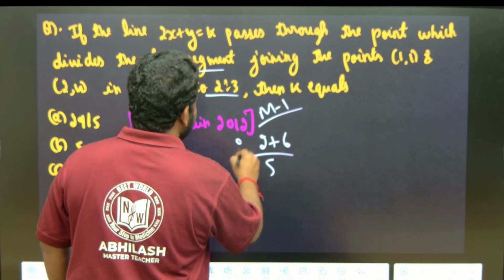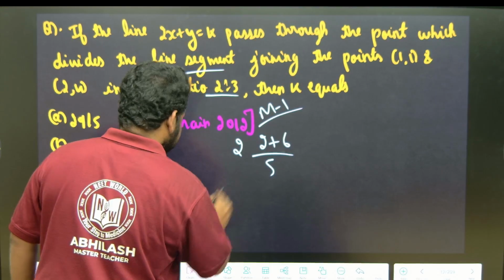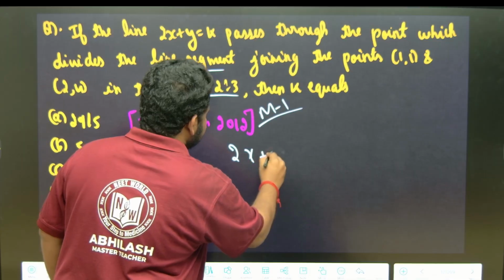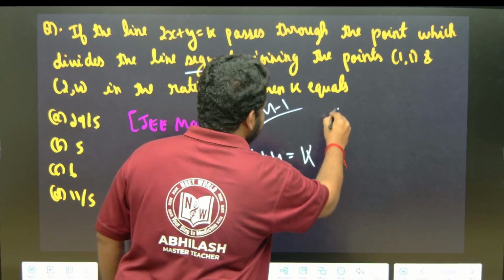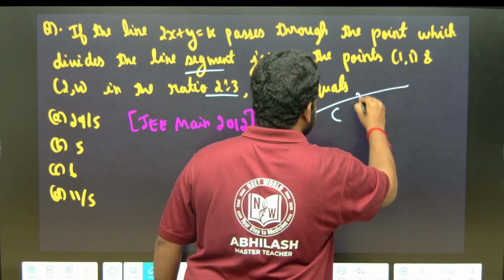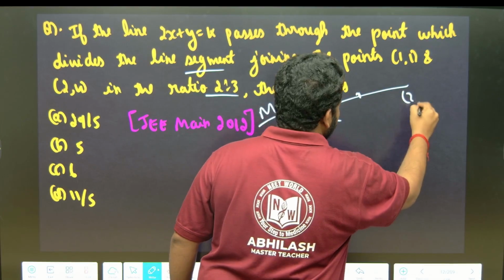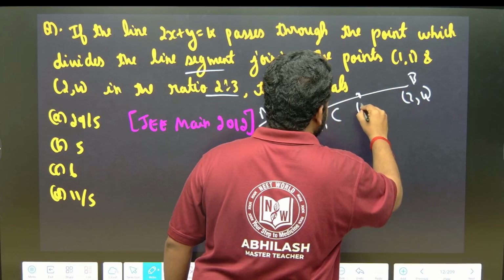So I will put the value into 2x plus y is equal to k. So we have to find that point C. Let us find this point C. A is equal to 1 comma 1 and B, let us take it as 2 comma 4. We have to find x comma y.